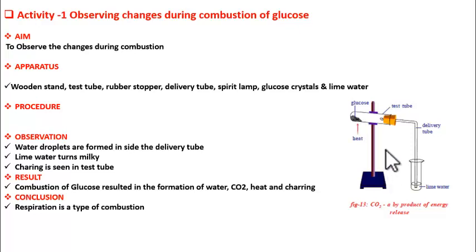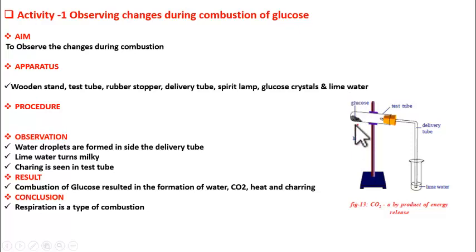Now let us compare this with our respiration process, where glucose is burnt inside living cells. So there, what are the products? Carbon dioxide, water, ATP and heat. Here also the products are carbon dioxide, water, heat. But here there is no ATP, so we cannot trap the energy as ATP. Energy comes out as heat. That is one change. Then we don't observe charring inside cells. So charring does not form in cells. That is another change, another difference.